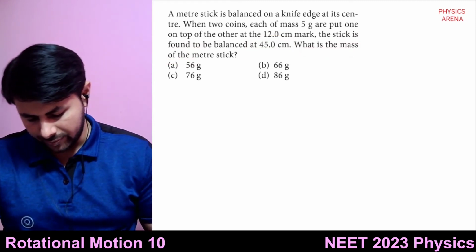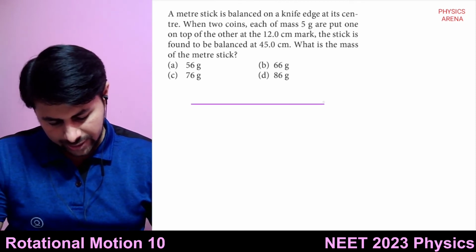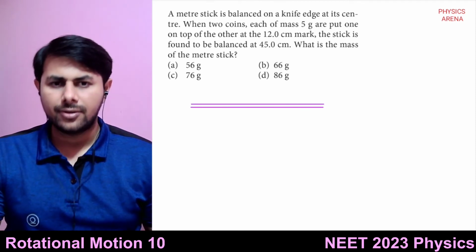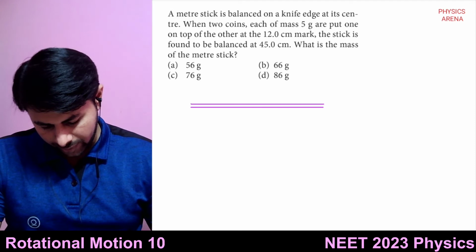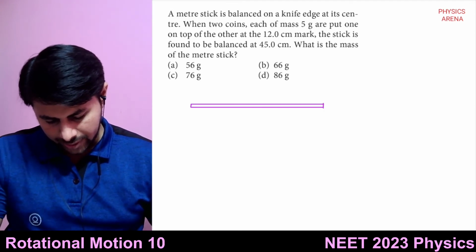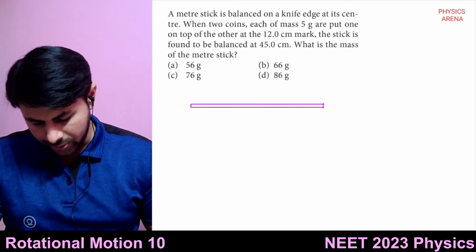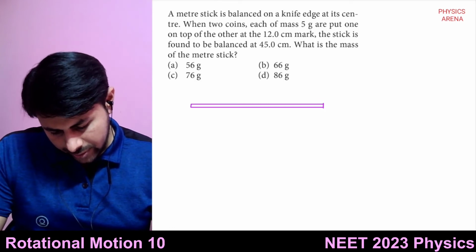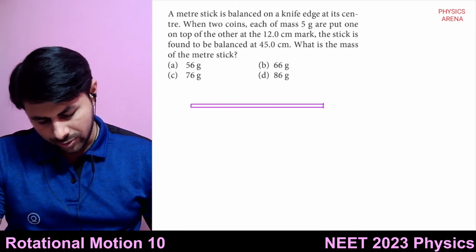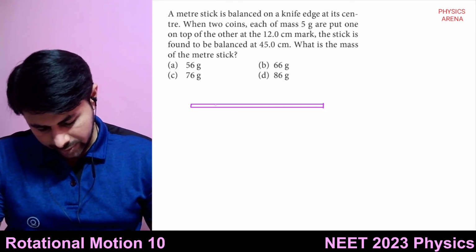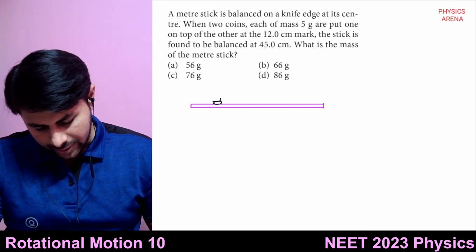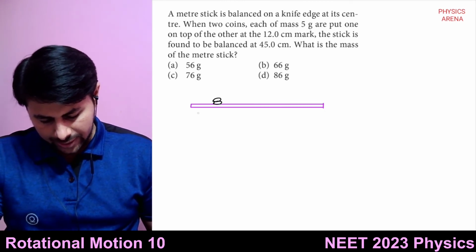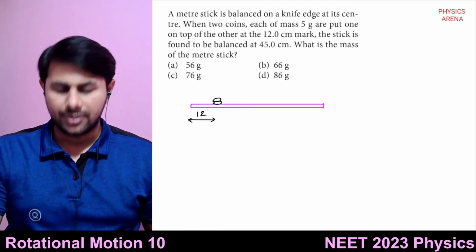Okay, so there is this meter stick, right? And what you are doing is putting two coins, keeping them one on top of the other like this. At what mark? So this much distance is 12 centimeters.